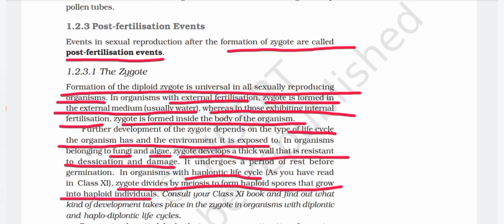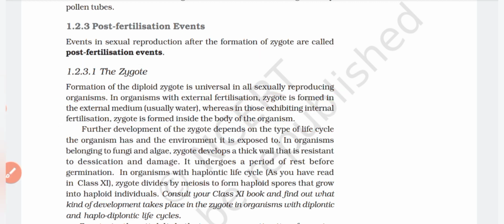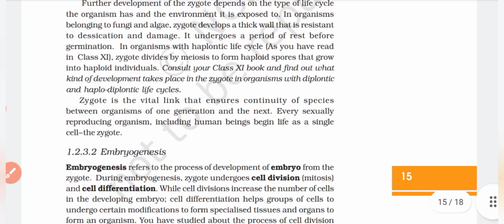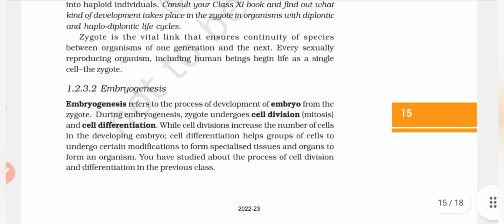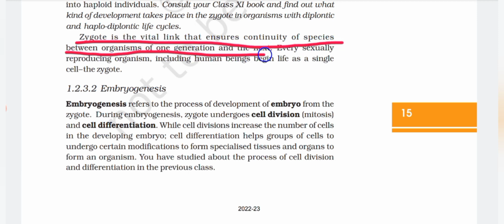Consult your class 11 book and find out what kind of development takes place in the zygote in organisms with diplontic and haplodiplontic life cycles. Zygote is the vital link that ensures continuity of species between organisms of one generation and the next. Every sexually reproducing organism, including human beings, begin life as a single cell, the zygote.